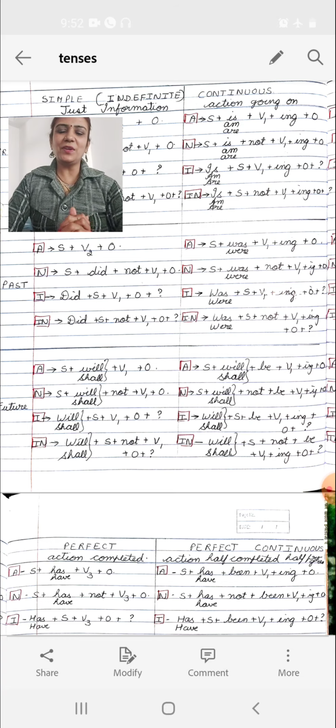The first tense that we come across is simple past, and the importance of simple past is while writing answers in the literature section. This is where the students have to bring out their thoughts. They have to just inform the examiner this is what we read in the chapter. So this is the most common tense used while writing answers in literature. Now where is simple past tense used?